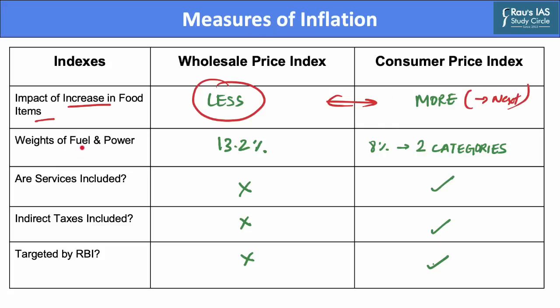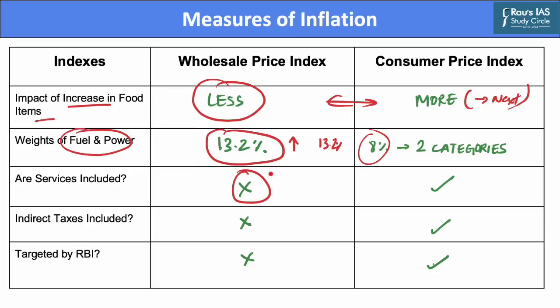Whereas, as far as fuel and power are concerned, WPI has a higher bearing on an increase in the cost of fuel and power, as it constitutes a higher percentage, that is 13.2%, as against CPI, which constitutes only 8% for fuel and power. Now, services are not included when you calculate WPI. However, on the other hand, services are included in the calculation of the Consumer Price Index.